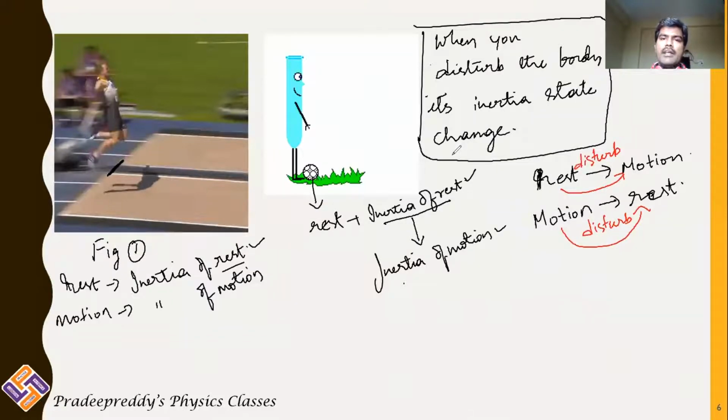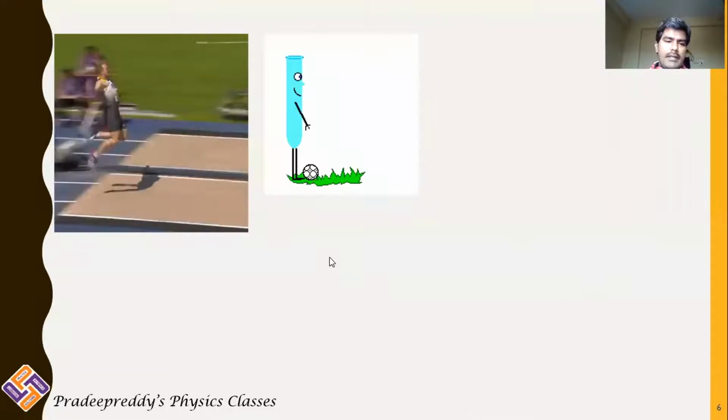That is what happens when you are disturbing a body: the inertia state undergoes change. From these two animations, this concept is clear. You are able to understand that clearly. Now let us go for another animation. Observe carefully. These are the two animations being given on the screen.